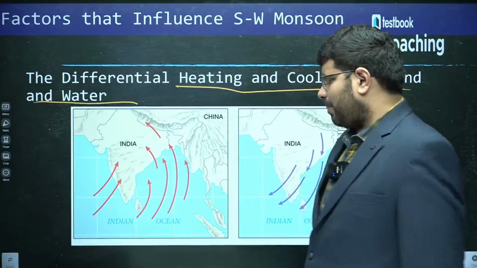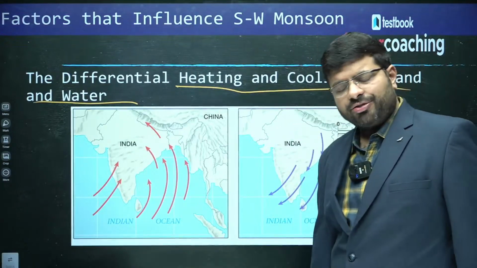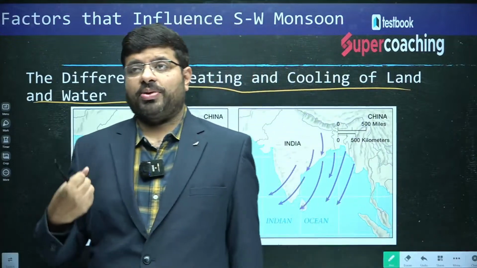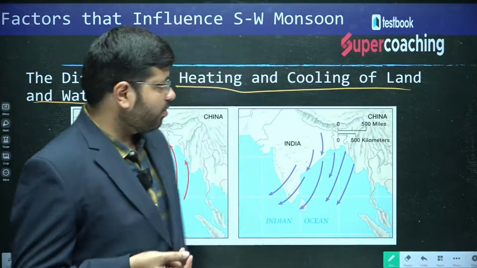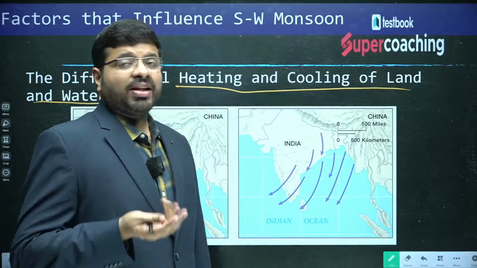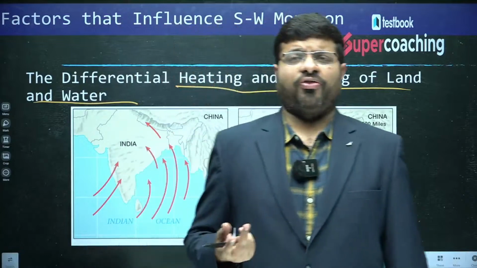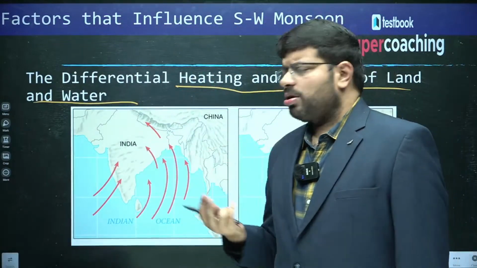You already know about this concept from the climatology session: the way the water is heated up and the way the land is heated up is very different.